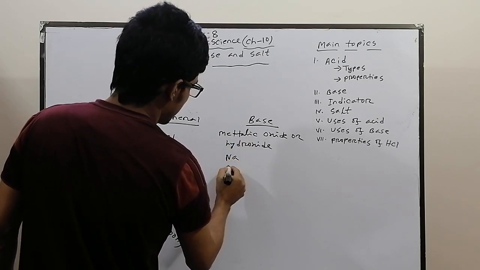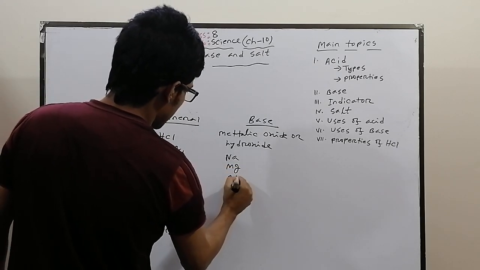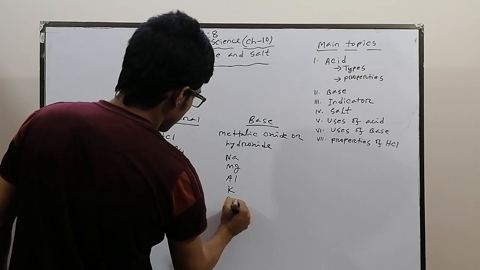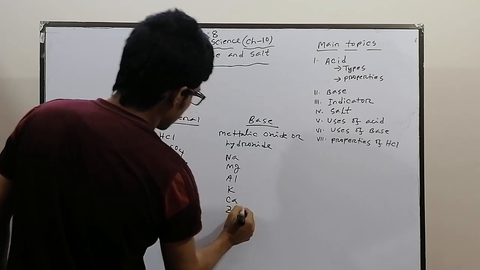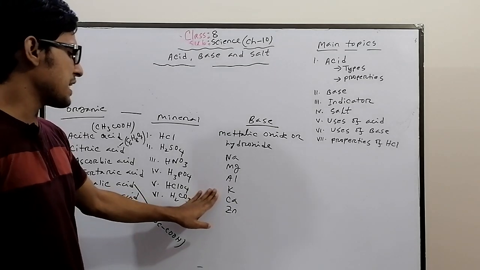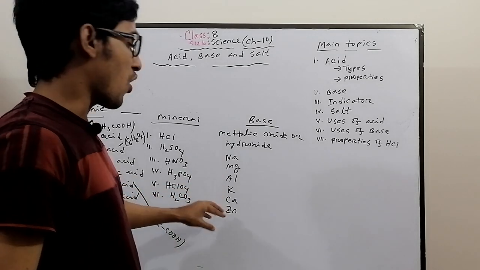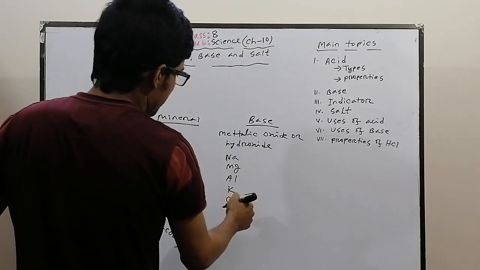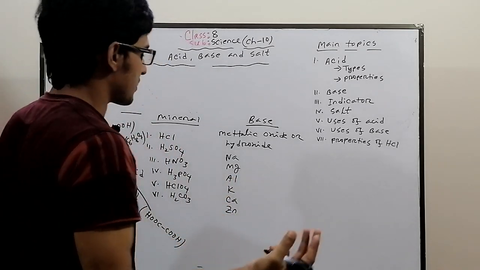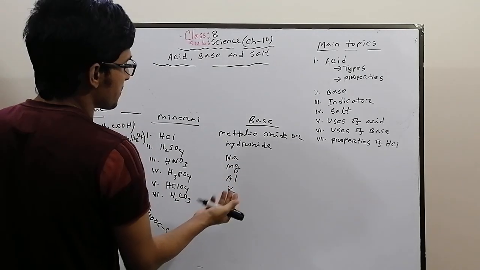There are some metals: sodium, magnesium, aluminum, potassium, calcium, zinc. There are a total of 6 metals. Normally, elements ending with "-um" are metals. This is not the only condition for metals, but shortly you can remember this.